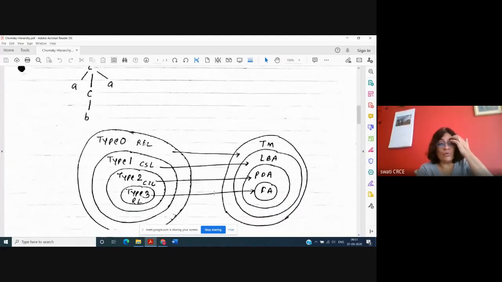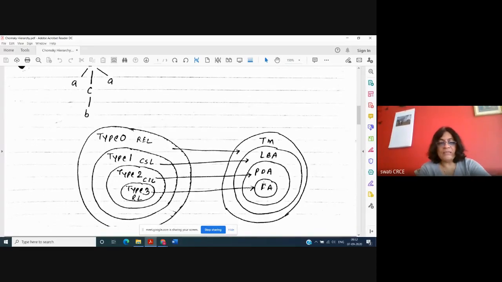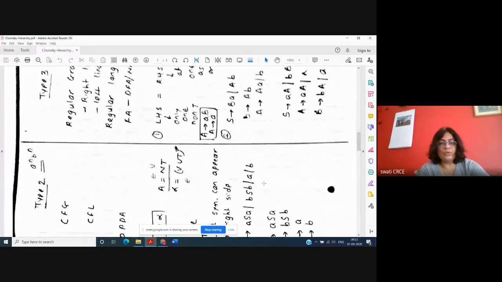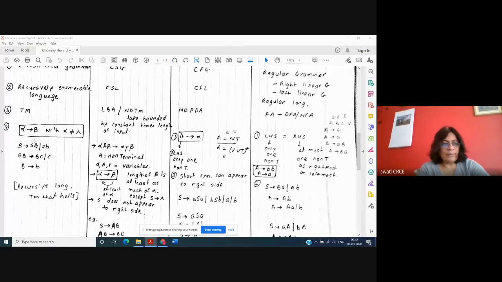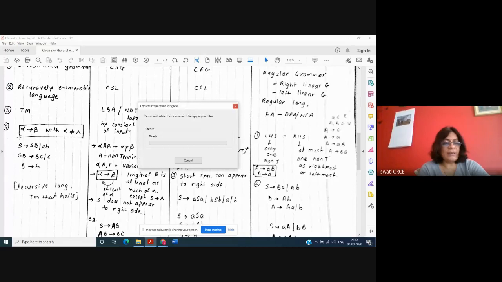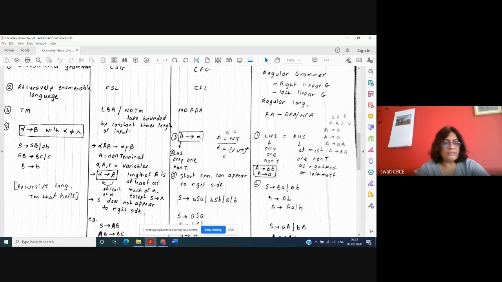And here there are four types of grammars: type 0, 1, 2, and 3, and the corresponding machines: Turing machine, linear bounded automata, push-down machine, and finite state machine. When writing the rules for the grammar, you need to remember that for unrestricted grammar it is alpha generates beta. So there are no restrictions on the left hand side or right hand side, only the left hand side cannot be epsilon.